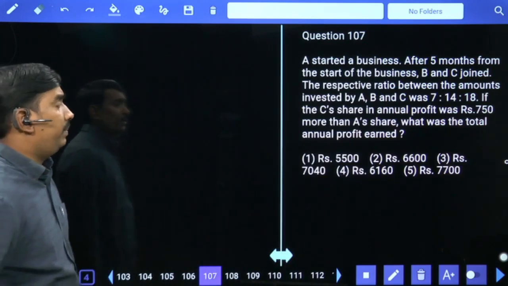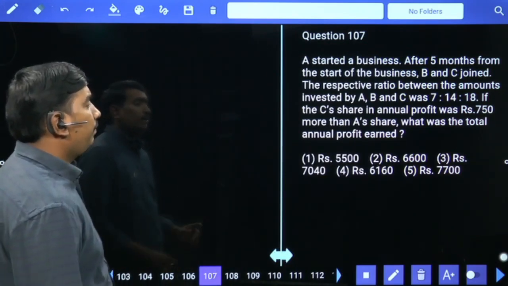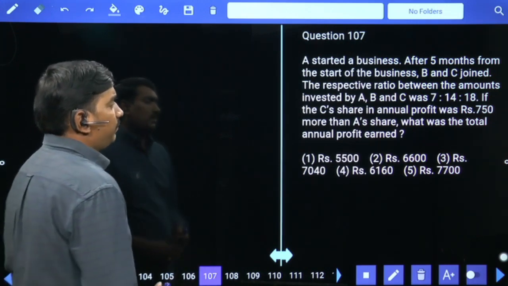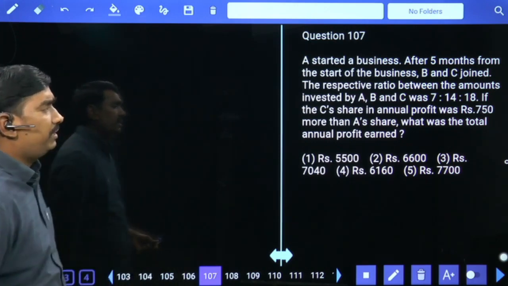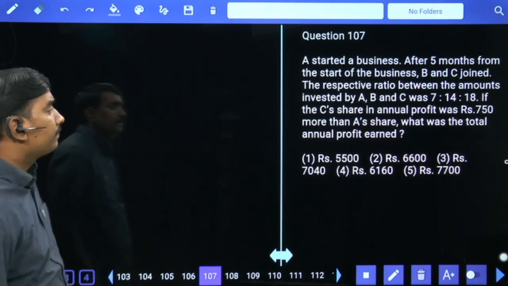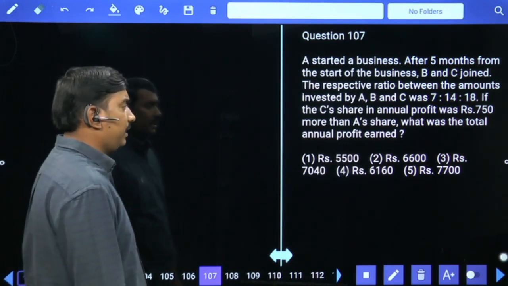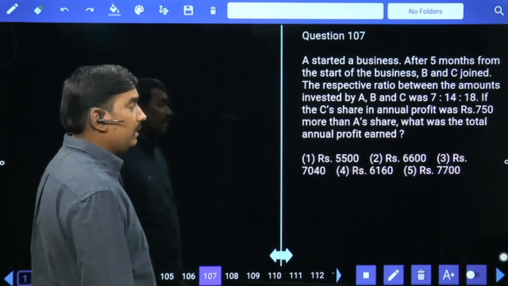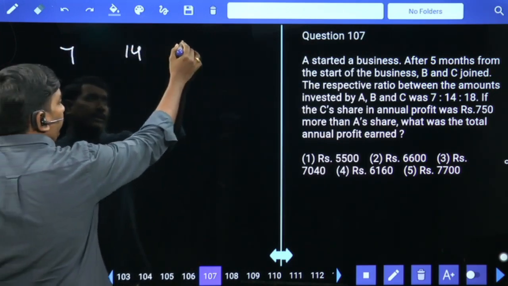A started a business. After 5 months from the start of the business, B and C joined. The respective ratio between the amounts invested by A, B, C was 7 is to 11, 14 is to 18. C's share in annual profit was 750 more than A's share. What was the total annual profit? Investment ratio 7 is to 14 is to 18.